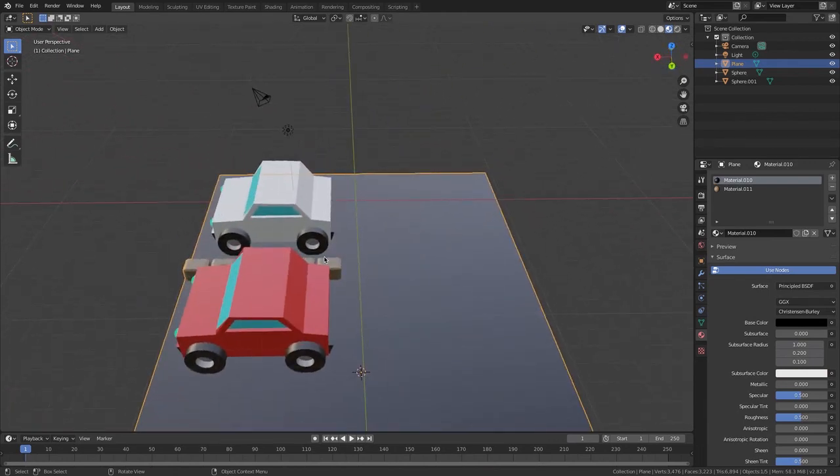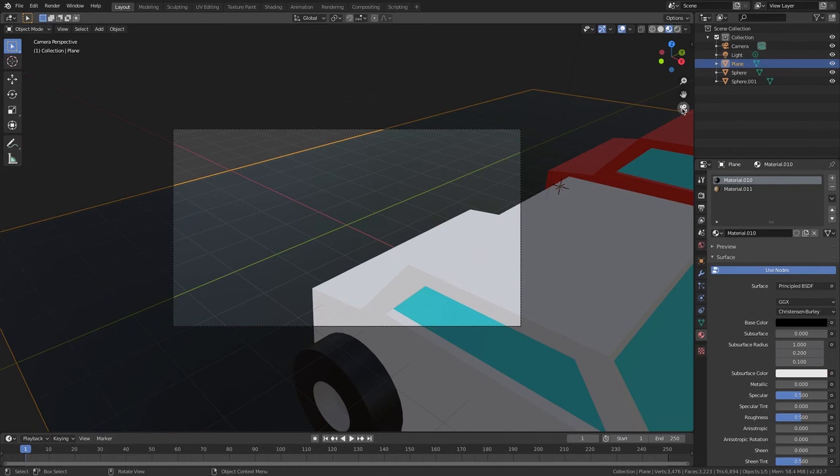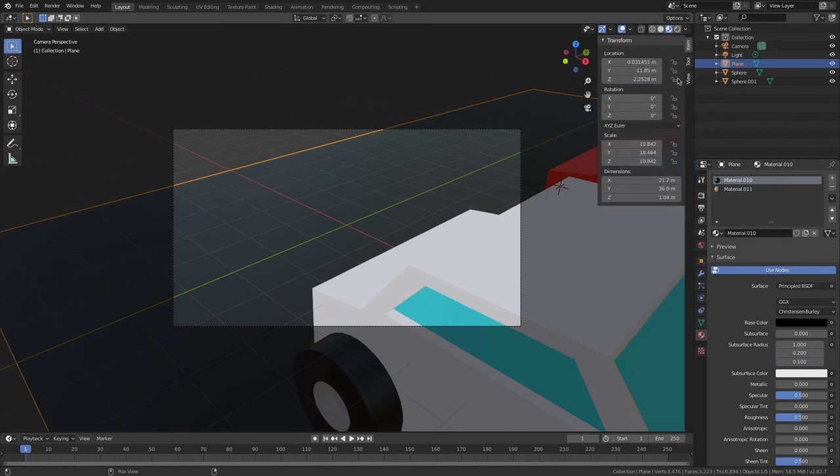Now for the lighting. But before the lighting, what I'm going to do is toggle camera view. This is what the camera is seeing, not all what we want to see when we render it.